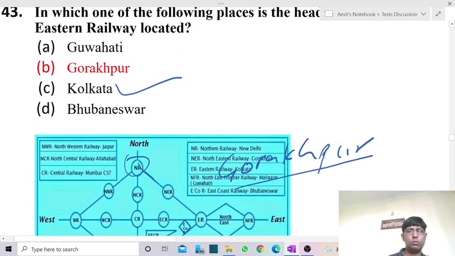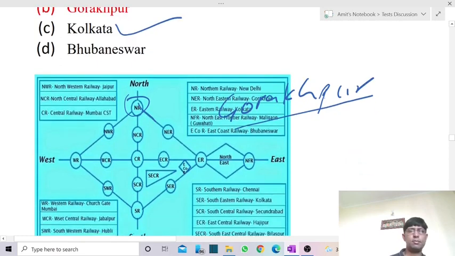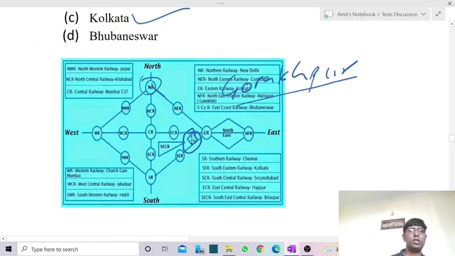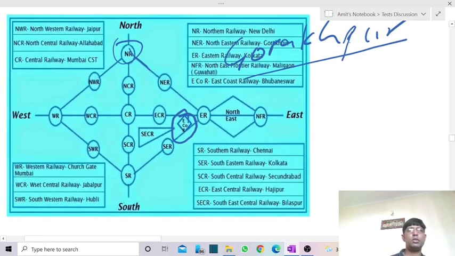Then comes Guwahati, which we have covered, the Northeast Frontier Railway headquarters. Bhubaneswar has the headquarters of the East Coast Railway.